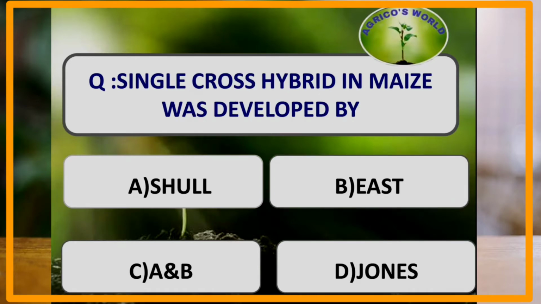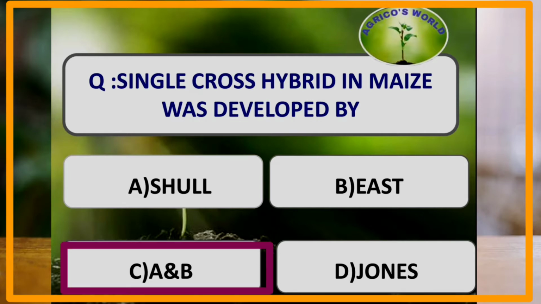Single cross hybrid in maize was developed by. Single cross hybrids in maize were developed by East and Shull, and single cross is a cross between two inbred lines. The idea of using single cross in developing the hybrids of maize was started in the year 1910.